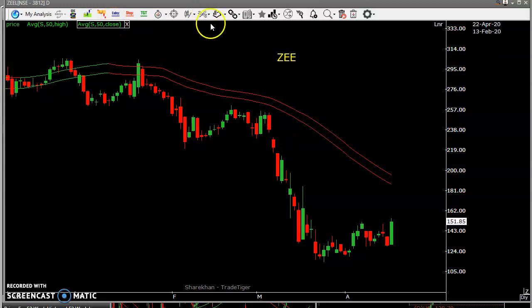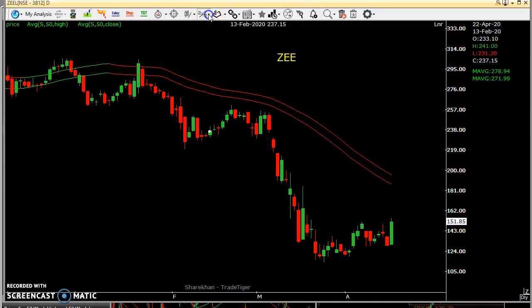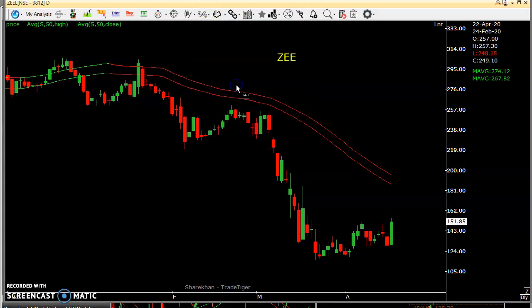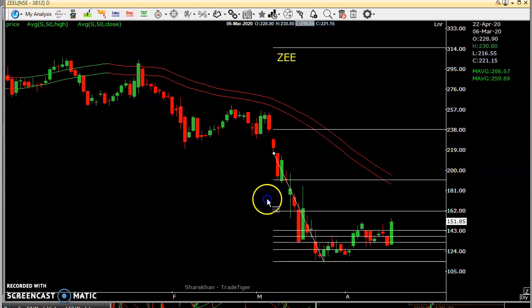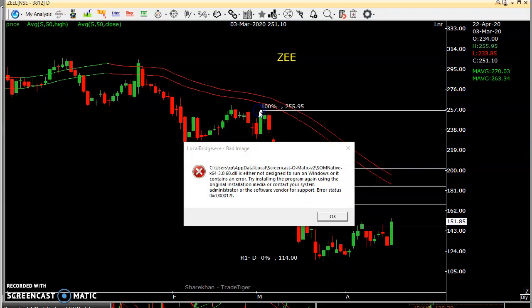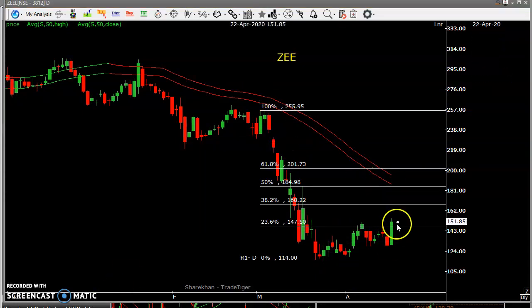See, the overall trend is weak, but it is consolidating, and if you see the retracement, it started falling from this area and moved up to here. So this is a retracement. From here, today it closed about 23.6% retracement.